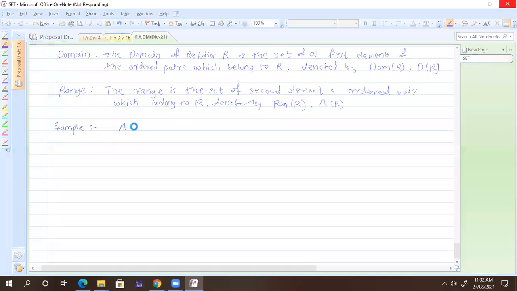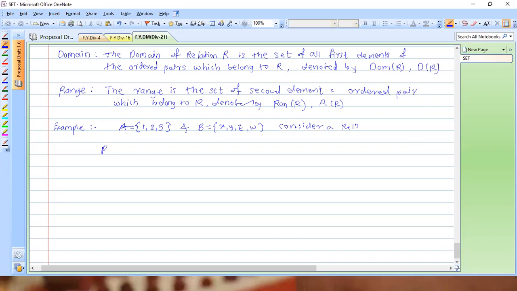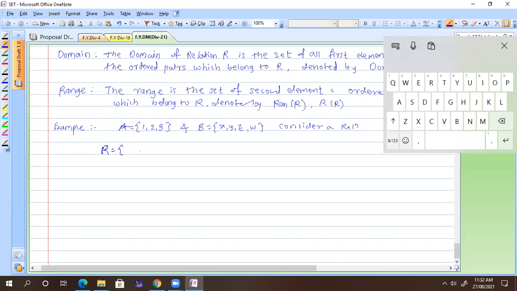Suppose you have set A, which is 1, 2, 3, only 1, 2, 3, and B equals, instead of taking numbers, I can take X, Y, Z, W. And consider a relation R which contains the elements (1, X), (1, Z), (2, W).